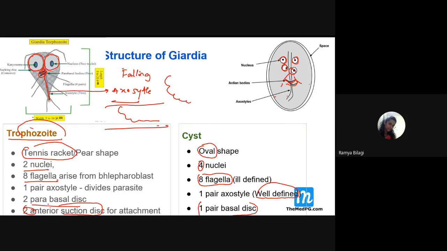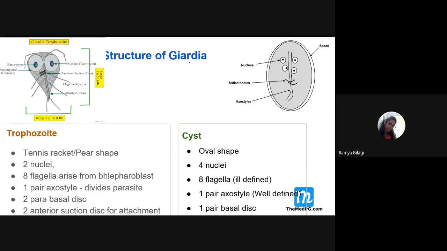Then, very important is how many hosts it requires to complete its life cycle. It requires only one host. And who is that host? It is man. Only a single host is required, and that host is man. And what is the infective form? The infective form is the mature cyst. It is the infective form of this Giardia lamblia.